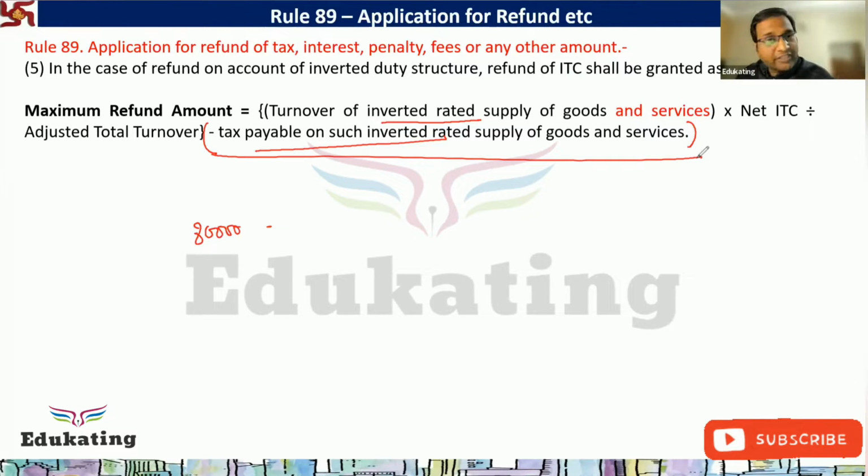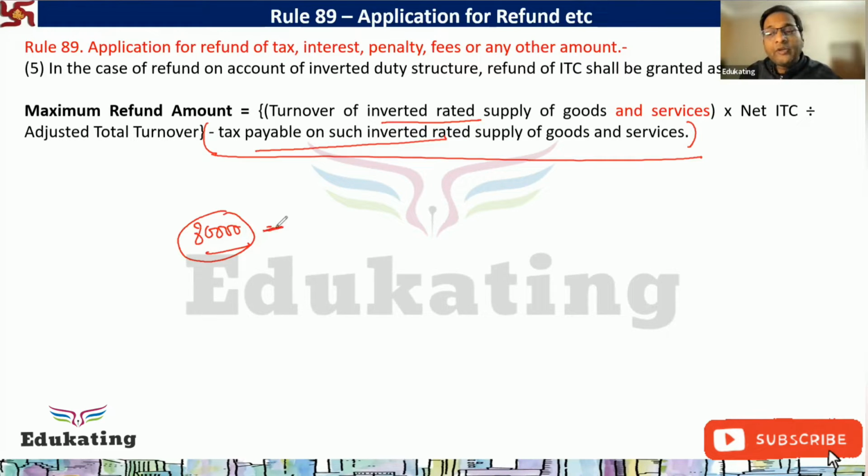Because in the case of export, we know that export can be made against LUT and then there will be no tax liability. But the inverted rated supply will have some tax rate. It cannot be exempted, correct? So they are saying this is the ITC in proportion to the inverted rated supplies.